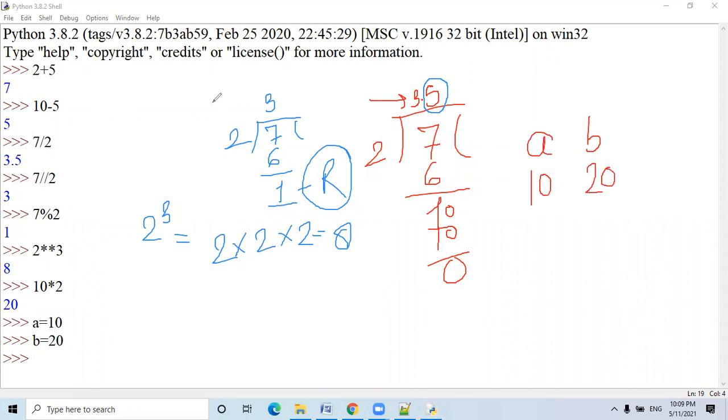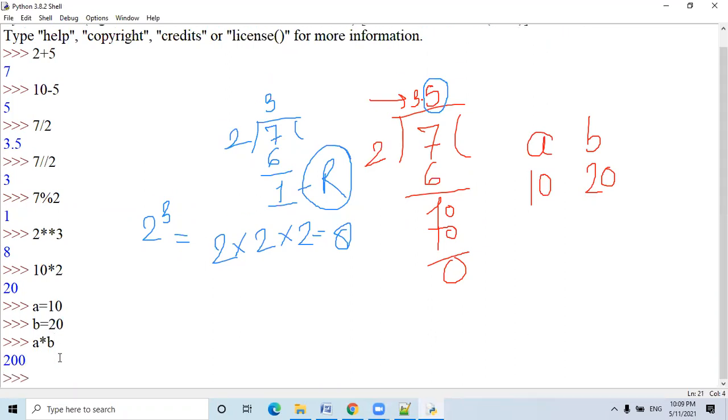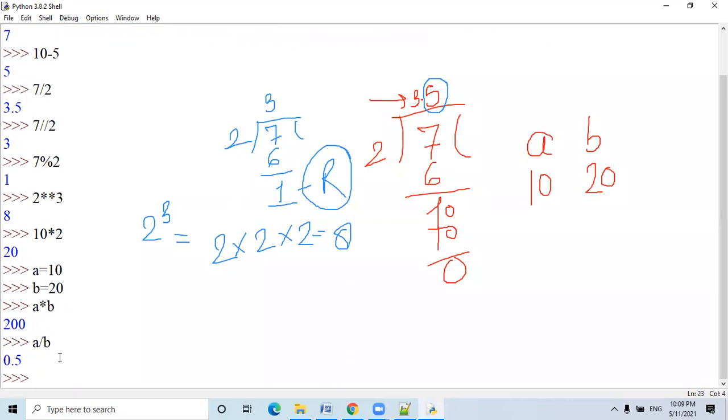Now we can perform our calculation with operators on variables. A multiply B: 10 multiply 20 is equal to 200. And A divided by B is 0.5. And A double divided by B is 0. And A minus B, the answer is minus 10. Okay, no problem.